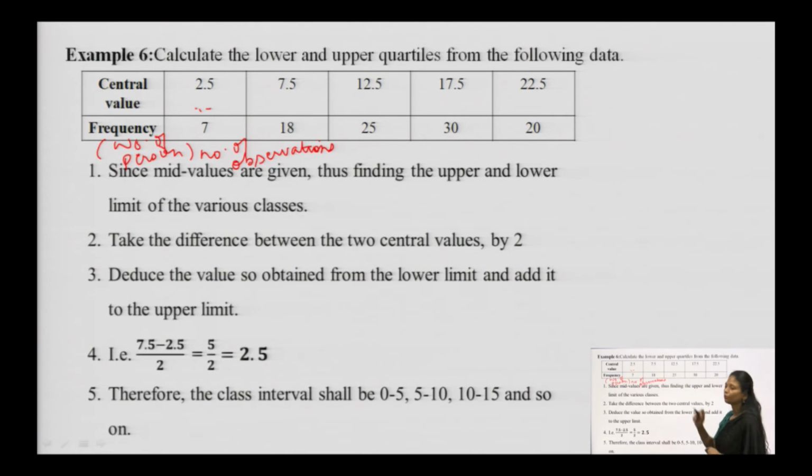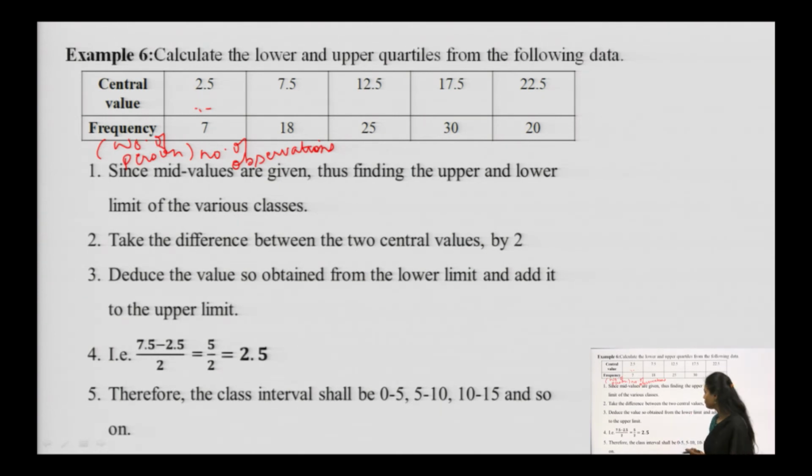For the central value 12.5, the number of observations is 25. For central value 17.5, the number of observations is 30, and for the central value 22.5, the number of observations is 20.